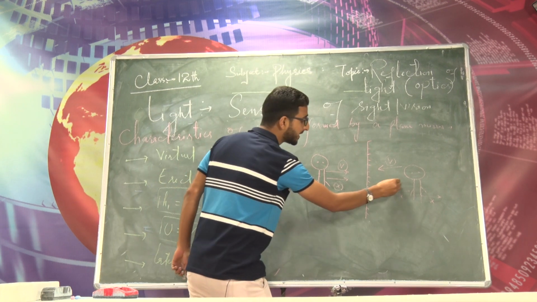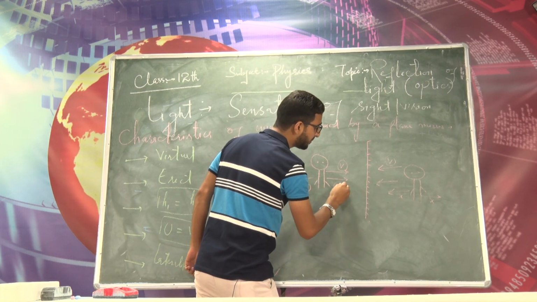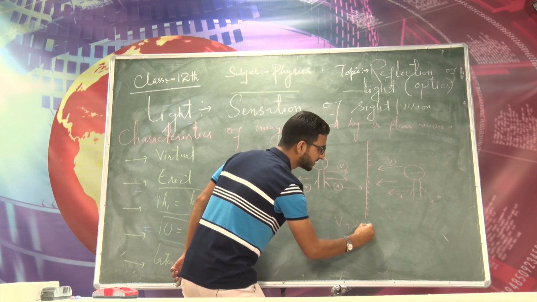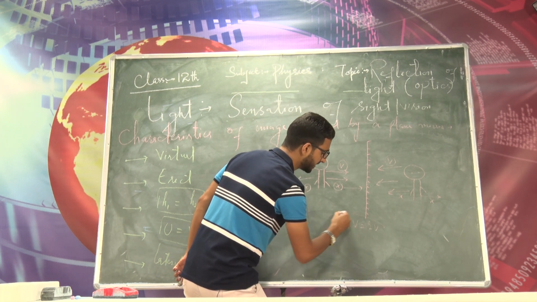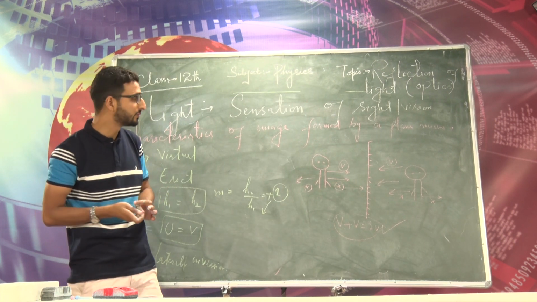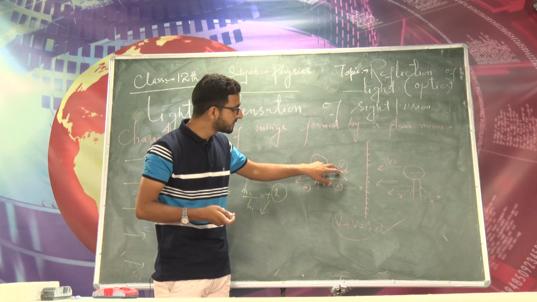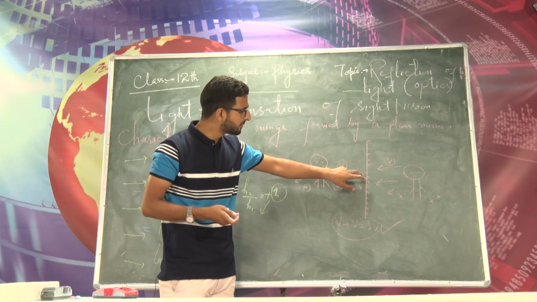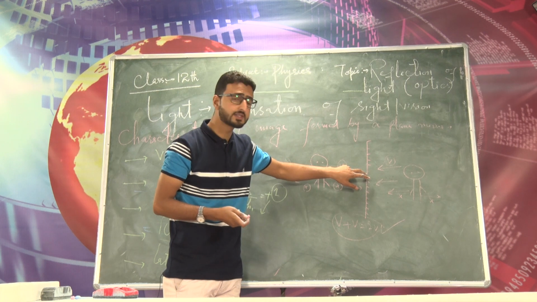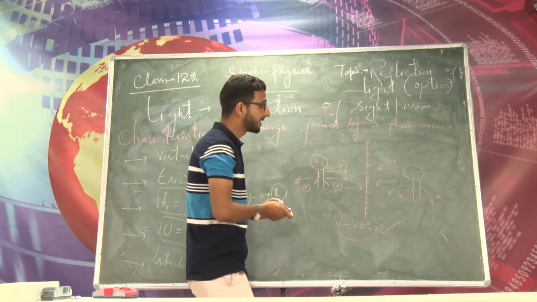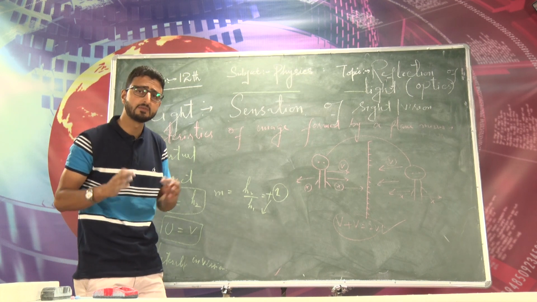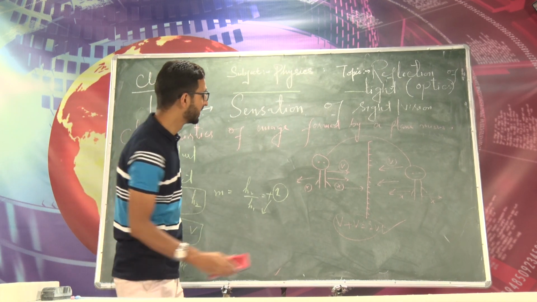When two bodies move in opposite directions, their relative velocity gets added. So this is v plus v, that is equal to 2v. That is the relative velocity of the image with respect to the object. So when an object moves with a velocity v towards a fixed plane mirror, its image will also move towards the mirror with the same velocity v, but the relative velocity of the image with respect to the object will be v plus v, that is equal to 2v, right?